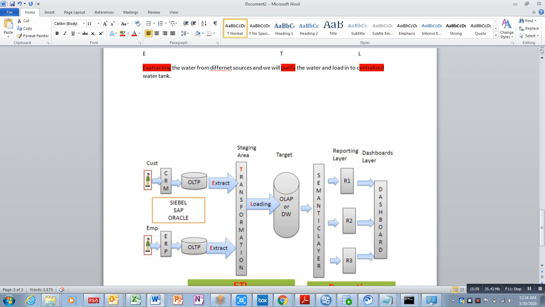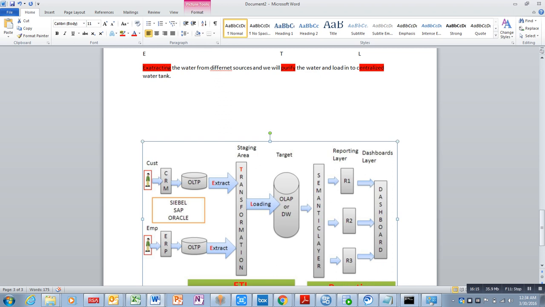From there, we are generating the reports. This is the reporting area, which is nothing but Cognos. Whatever report we are using here, that is the main area. This is the area which we use for reporting purposes.